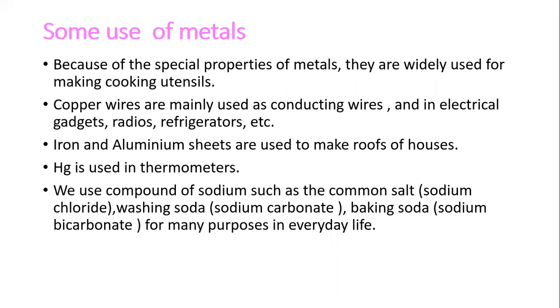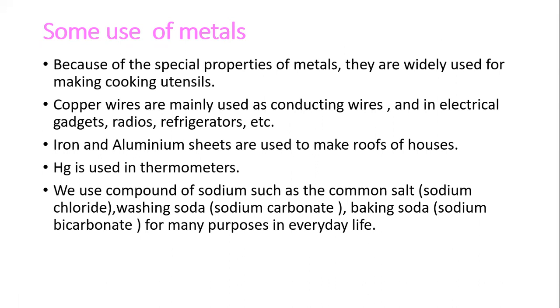Some uses of metals are because of their special properties. Our cooking utensils are all made of metals.